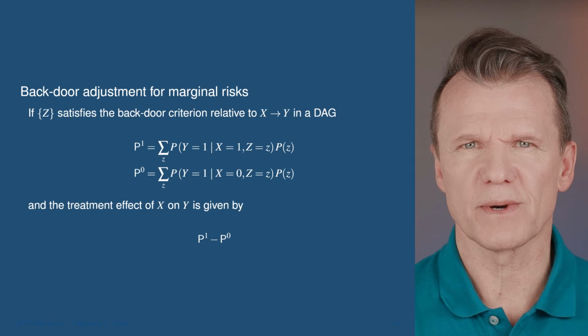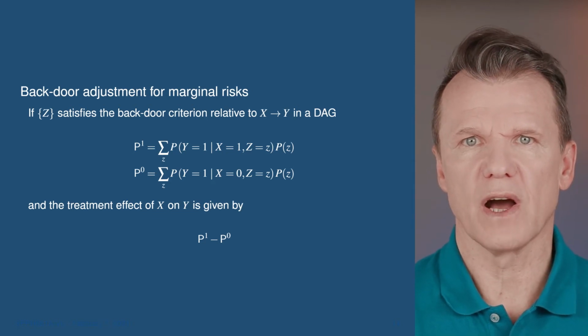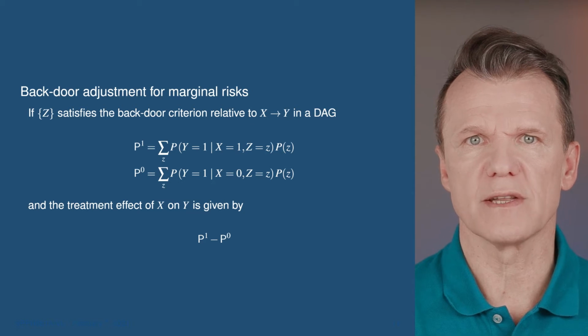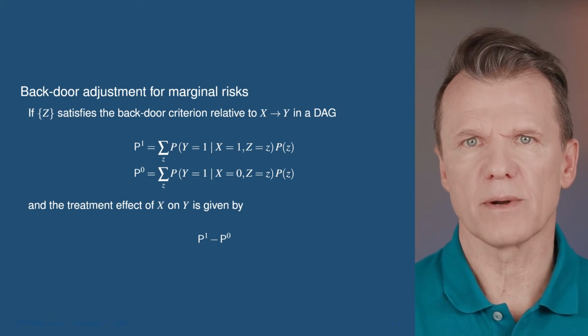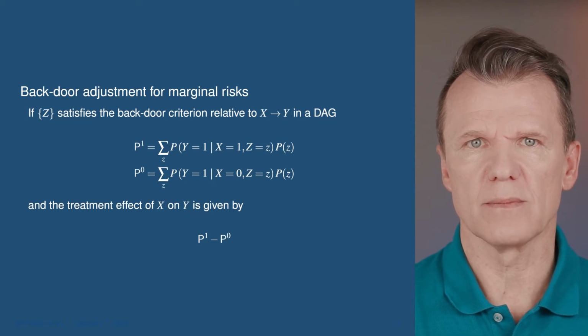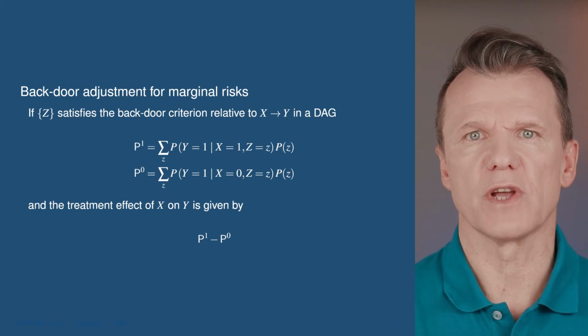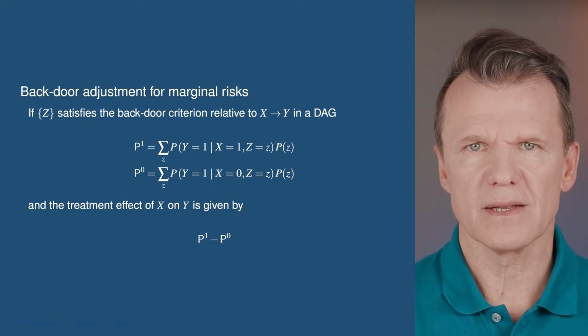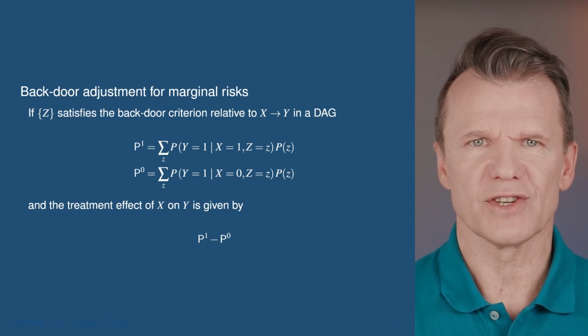Note that conditional probabilities are observed in the treatment group, and we average over the distribution of z in the entire study population. Then the probability of the potential outcome, if all were untreated, is the average of conditional outcome probabilities from the control group. Again, we average over the distribution of z in the study population.